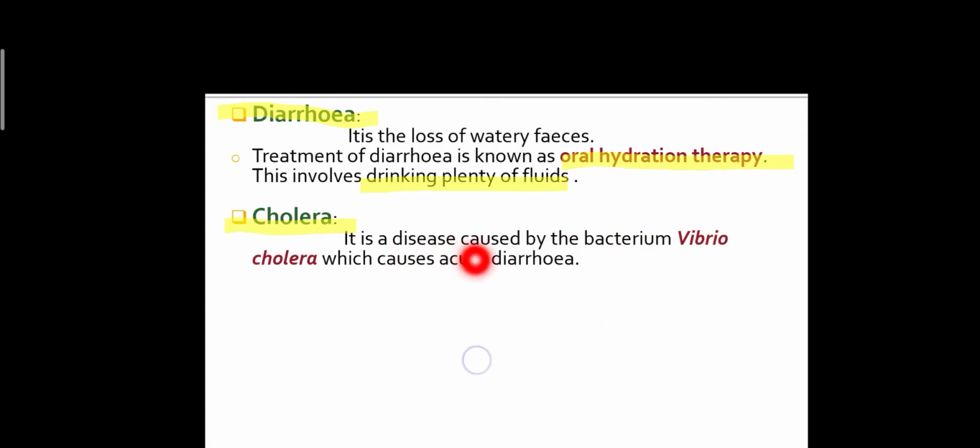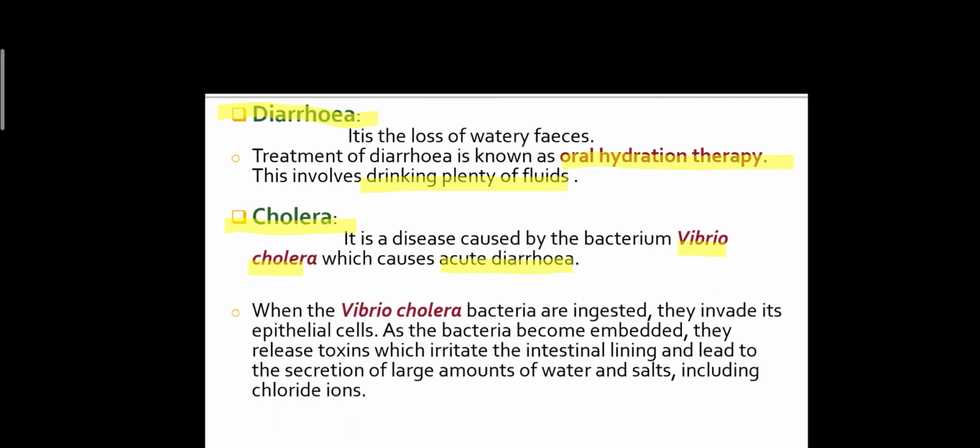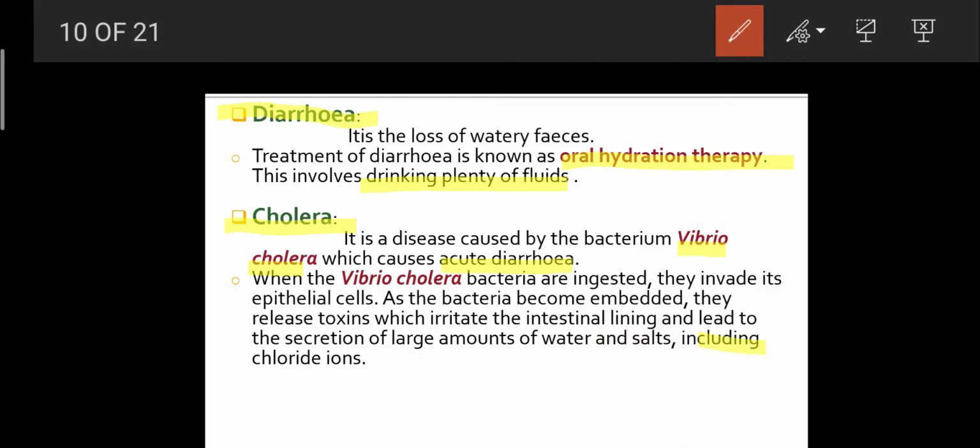What is cholera? It is a disease that is caused by a bacterium known as Vibrio cholerae, and it causes acute diarrhea. When the Vibrio cholerae bacteria are ingested, they invade the epithelial cells. As the bacteria become embedded, they release toxins which irritate the intestinal lining, and they also lead to the secretion of large amounts of water and salt, including chloride ions.